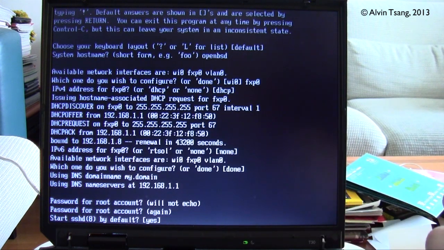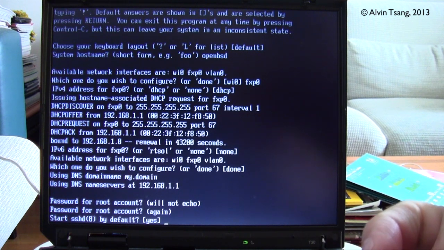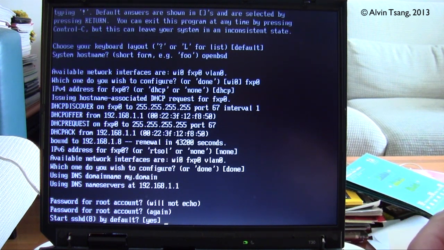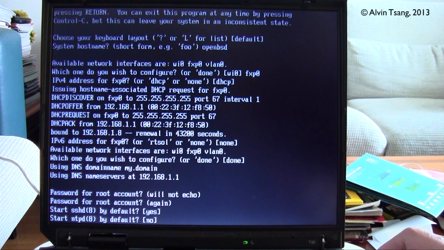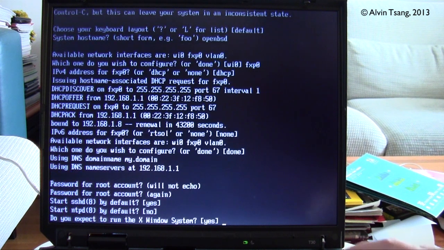Then it asks whether you want to start SSHD by default. And the default answer is yes, so I would go with yes as well. Start NTPD by default, no. Well, the default is no, so just press enter.